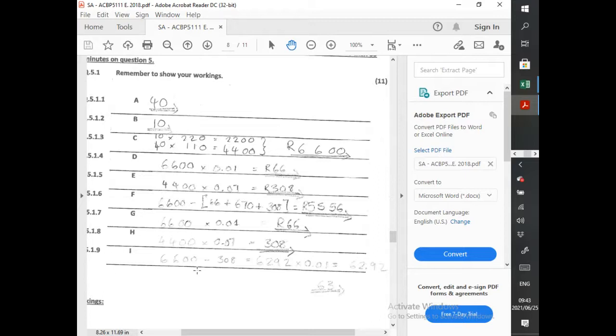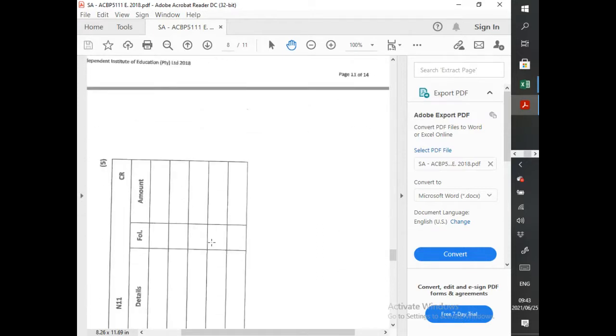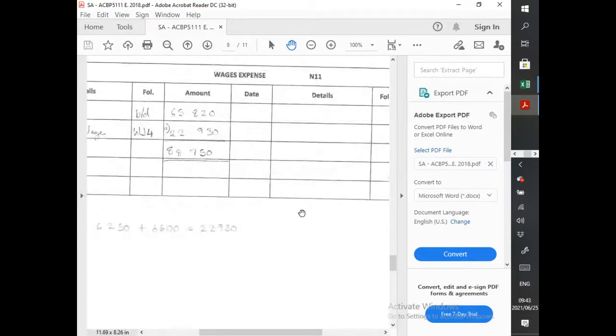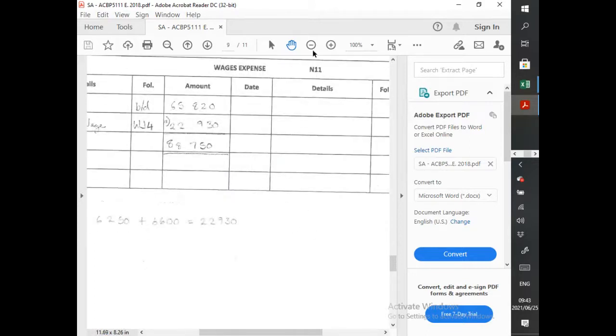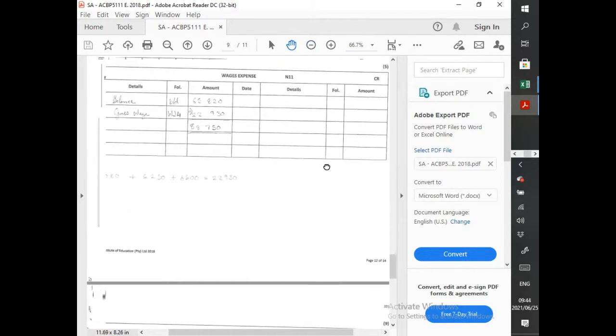Okay, so we're done with that. Wages journal, salaries journal, easy peasy. As long as you can do English or understand English, salaries journal, wages journal shouldn't give you problems. Then we move on to the general ledger, and this is where I start to see things. I start to see things when I know this is being included in the test. I am like, ooh, I can only hope for the best.